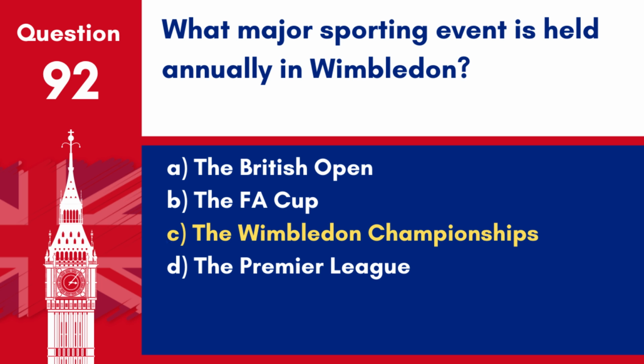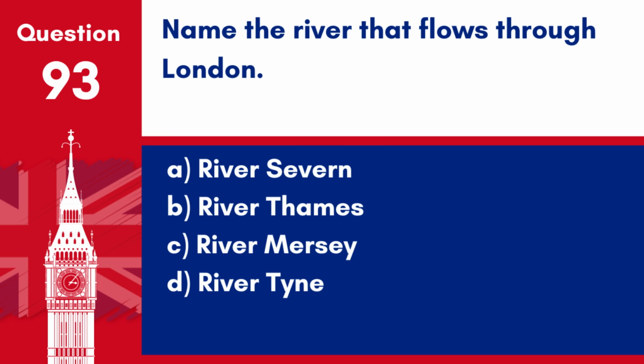Answer: C. The Wimbledon Championships. The Wimbledon Championships, held annually at the All England Club in Wimbledon, London, is one of the 4 Grand Slam tennis tournaments. Question 93. Name the river that flows through London. A. River Severn. B. River Thames. C. River Mersey. D. River Tyne.